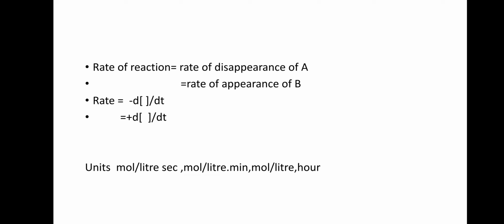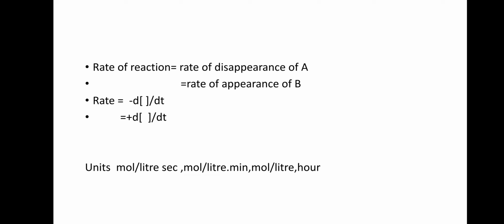The minus sign indicates a decrease in the concentration. Where is the decrease in concentration? It is in the reactants. Previously we saw that A is a reactant, and in that reactant the concentration is decreasing, so we mention it as minus d[A] by dt.